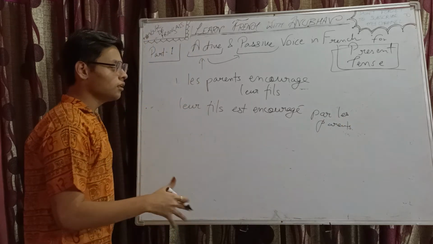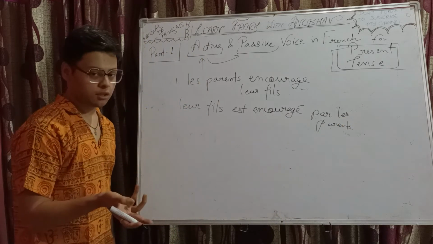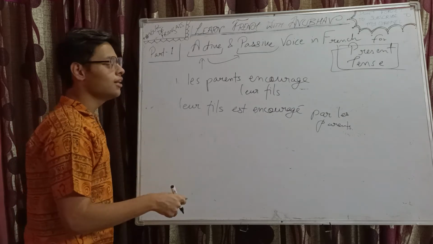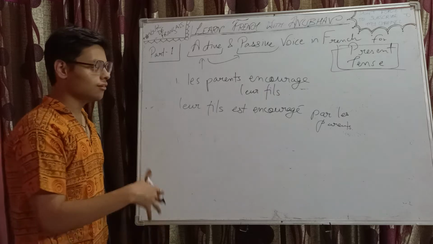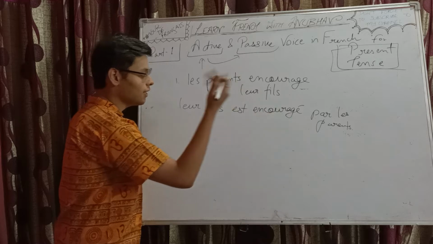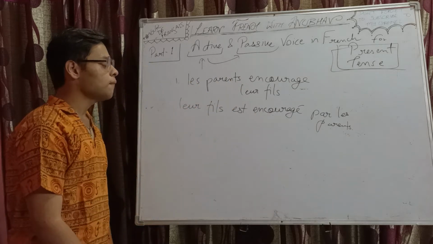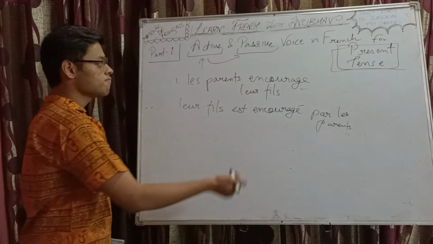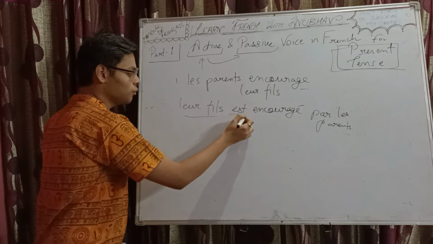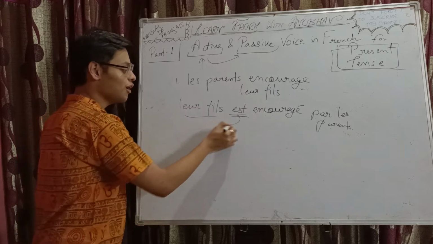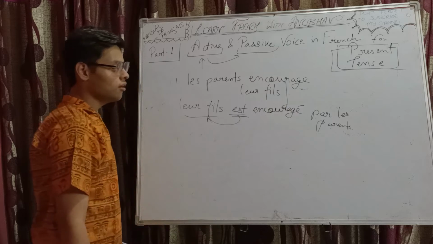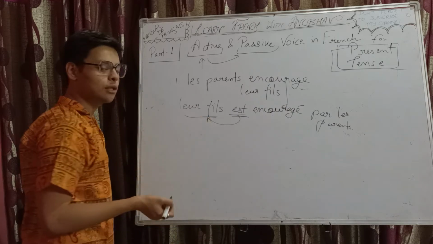From active to passive, majority of times, we need to use a preposition like par or à or de to introduce the subject at the end. So their son is encouraged by the parents, right? How did we do it? Subject switched, right? Leur fils, singular, so address present tense conjugation in accordance with the new subject. Past participle of the main verb. No agreement because it's masculine singular.